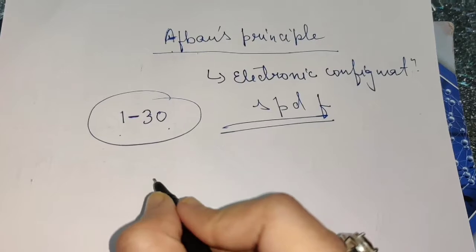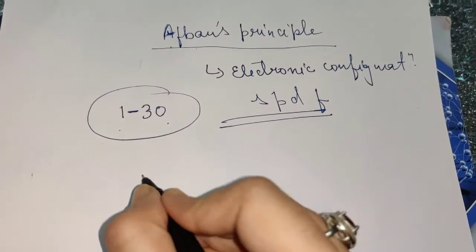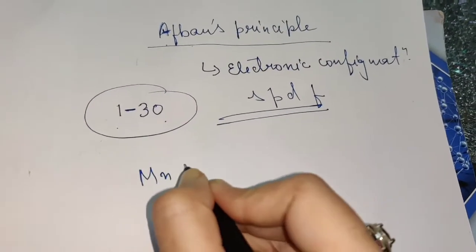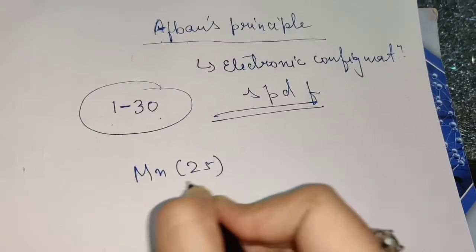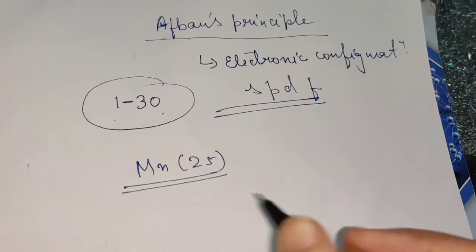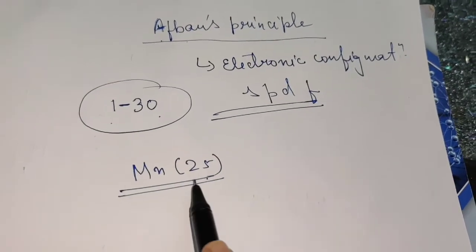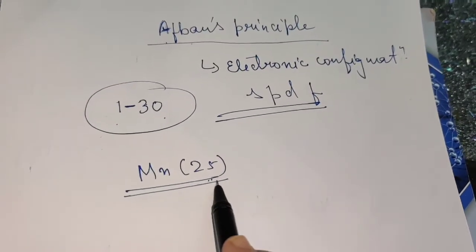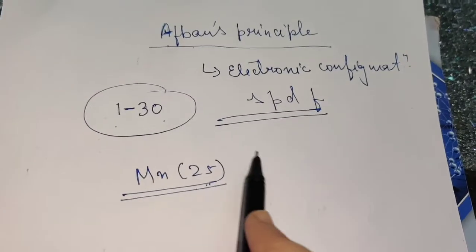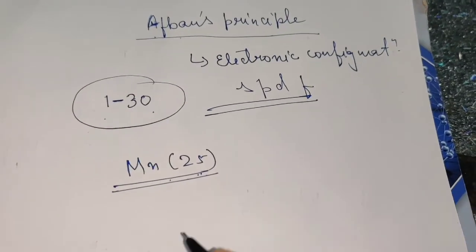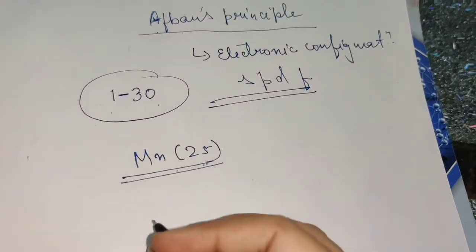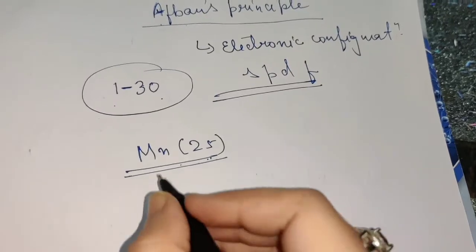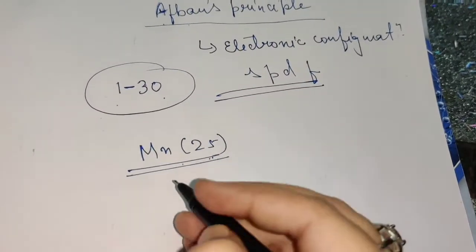So first of all, children, I'll tell you that manganese, having atomic number 25, has a very stable electronic configuration. How? To understand that, we first need to write the electronic configuration.